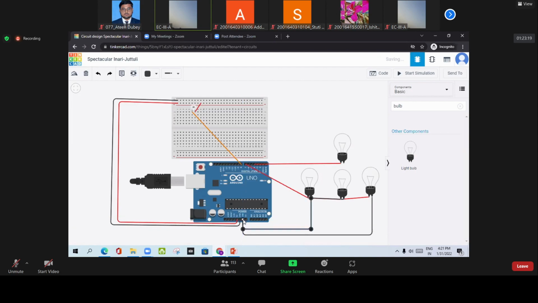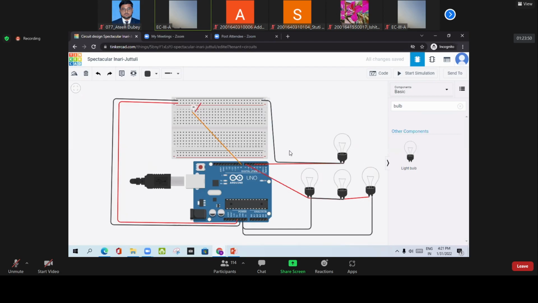So like this. Now the circuit part, but one connection is left, so we will connect this. I will connect this with the ground. So actually I will connect this one, and then this, and this is the ground. Now this task is over. So we have done the circuit task.